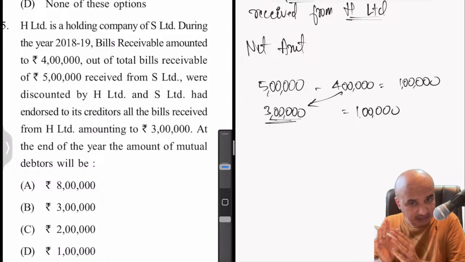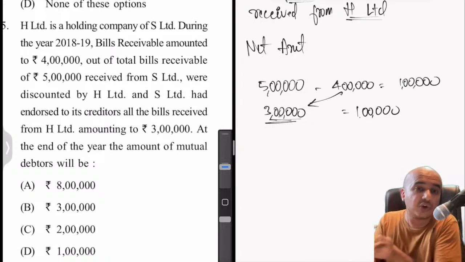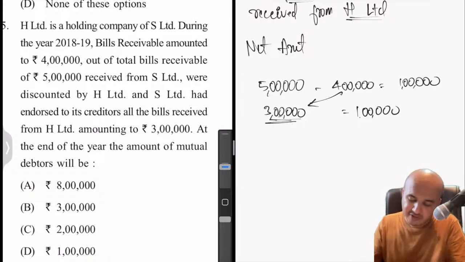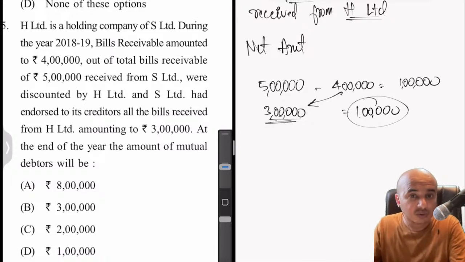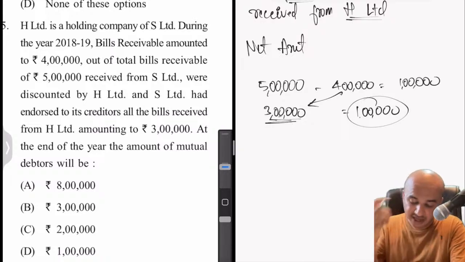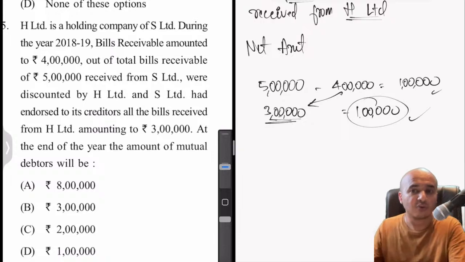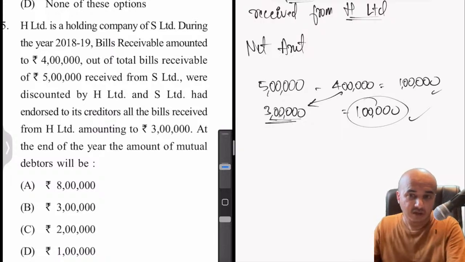4 lakhs minus 3 lakhs, because we have already endorsed, we have passed it on. So leaving a balance of 1 lakh now. So what is the actual mutual debt now which is owed to one another? That would be only 1 lakh. That's all.